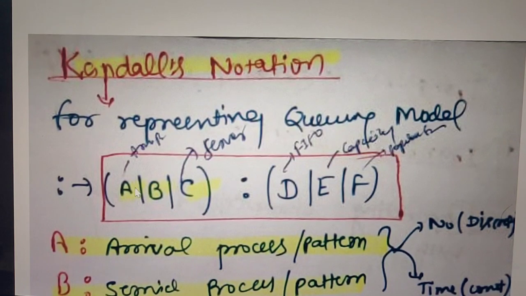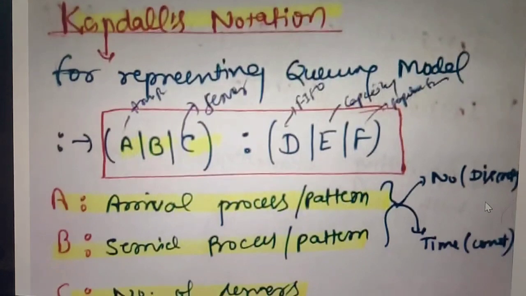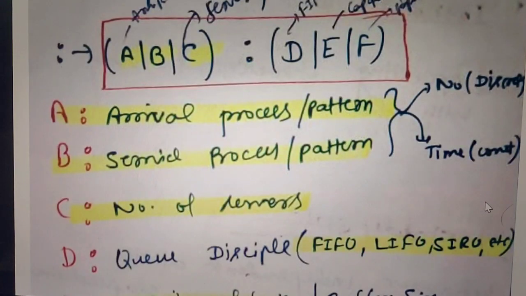We take this format A B C colon D E F, where A, B, C, D, E, F have specific meanings. So what is A here? A is the arrival process, arrival rate or arrival pattern, and B is the service process or service pattern. And what is C here? C is the number of servers.